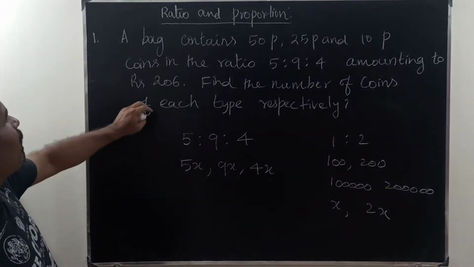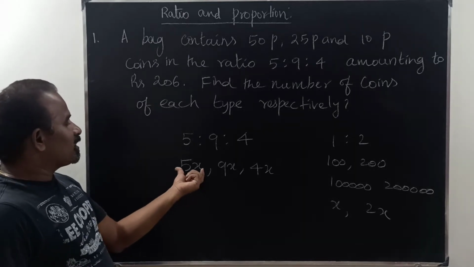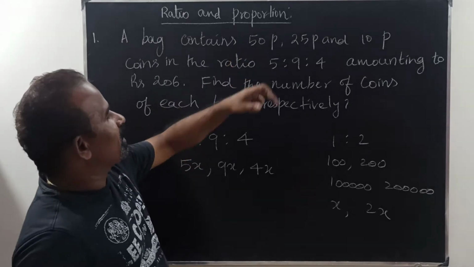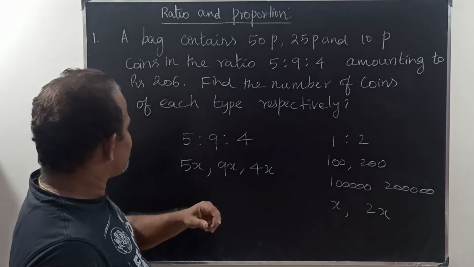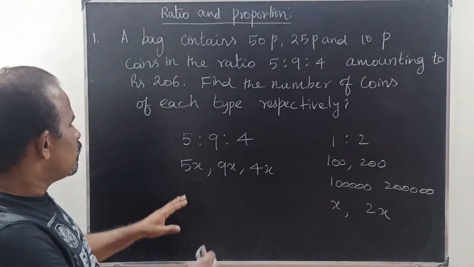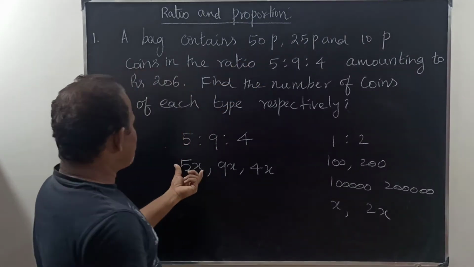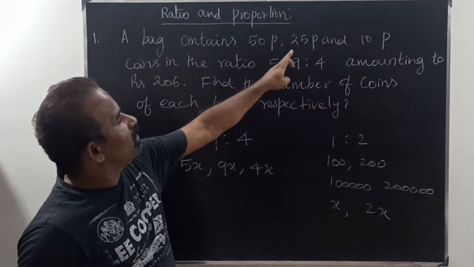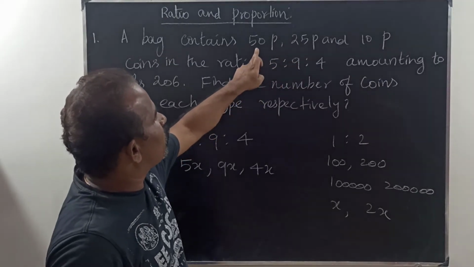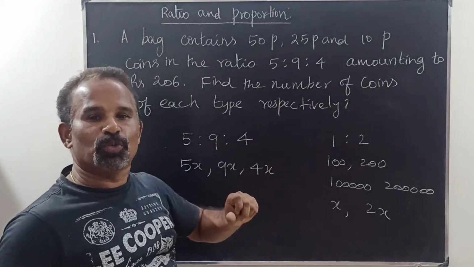Amounting to rupees 206: 5x fifty paise coins, 9x twenty-five paise coins, 4x ten paise coins. We will convert this into rupees: 50 paise is 0.5 rupees, 0.25 rupees, 0.1 rupees.